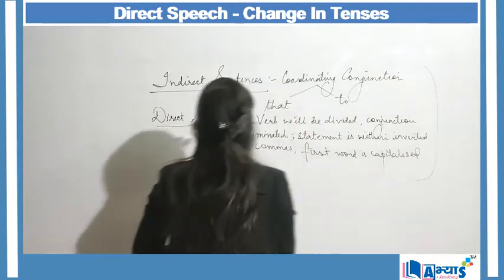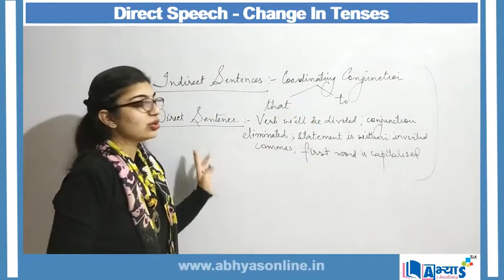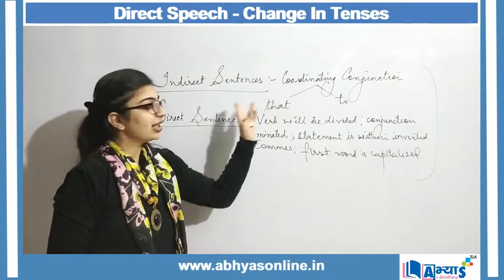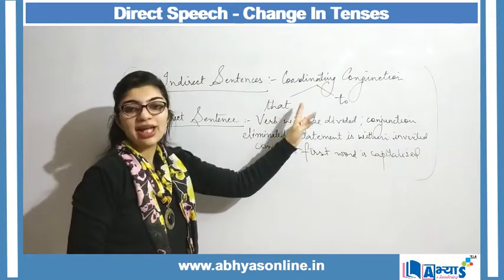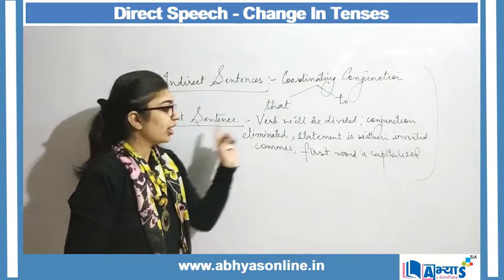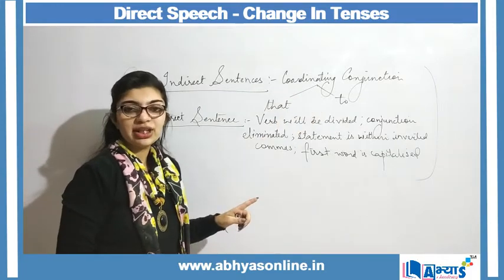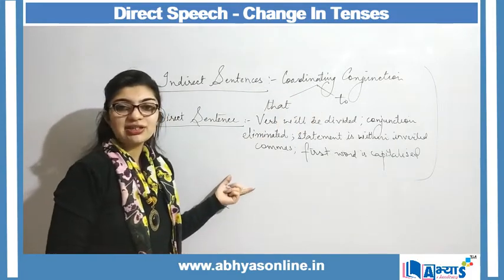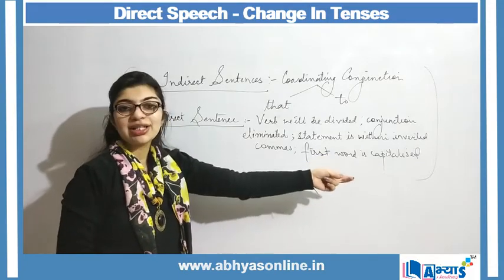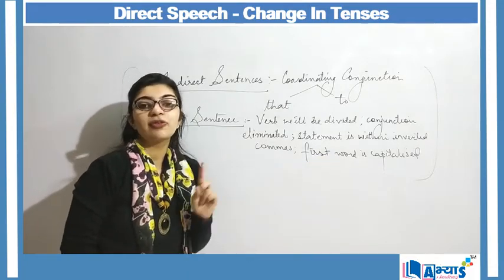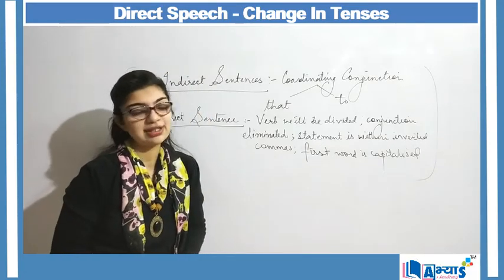So these are the important rules when we are converting from indirect sentence to direct sentence: an indirect sentence contains a coordinating conjunction, either that or to, but when we are converting to a direct sentence, these conjunctions will be eliminated. The basic sentence will be within the inverted commas, and in that sentence the first letter will be capitalized.